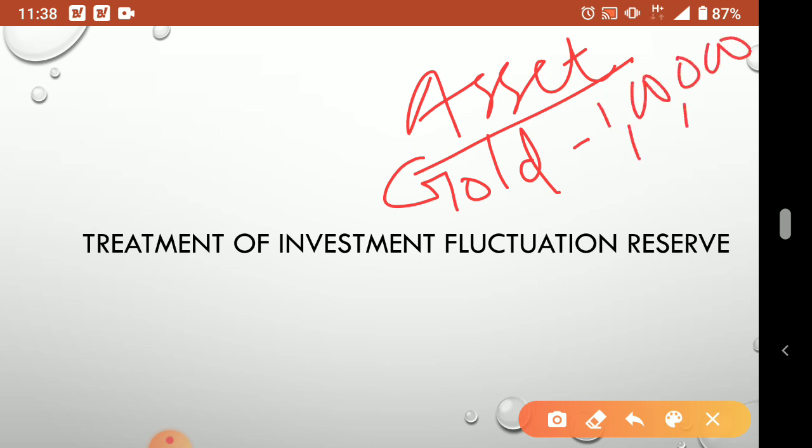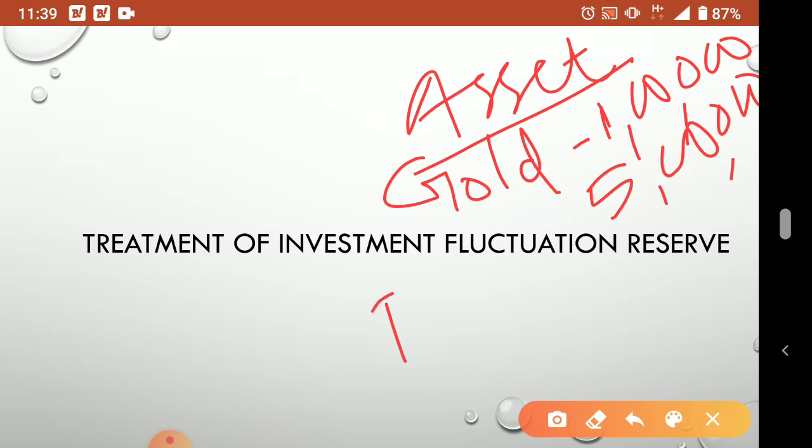If the gold price is increasing, I'll be happy because I can sell it at a higher price. Suppose the gold price becomes 5 lakh. The same 1 lakh rupees I purchased, but the gold price became 5 lakh, so I can sell it and earn 4 lakhs profit. Understood?